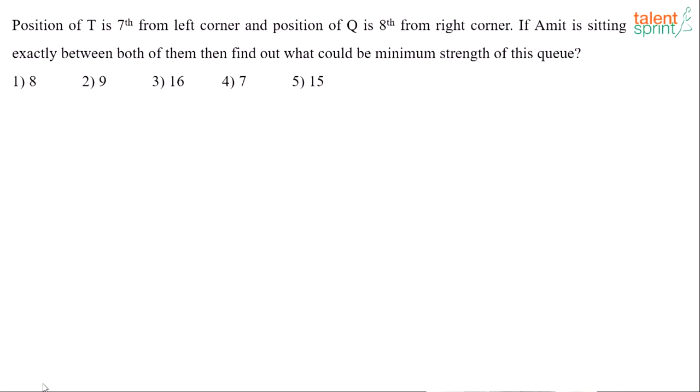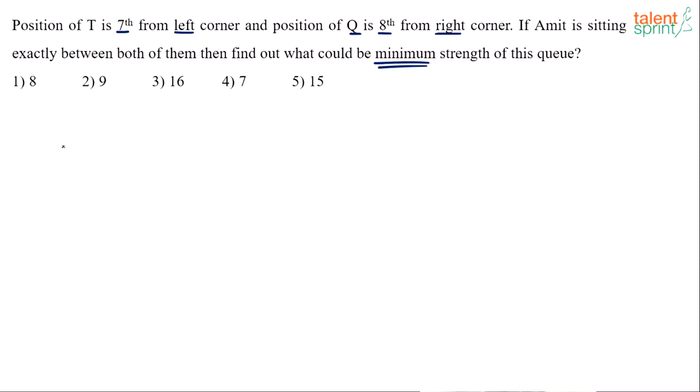Okay, so here we go. Look at it. Position of T is 7th from left corner and the position of Q is 8th from the right corner. If Amit is sitting exactly between both of them, then find out what would be the minimum strength of this Q, right? Let me tell you what most of the students do to get the answer here. And it looks like most of you have done the same here.